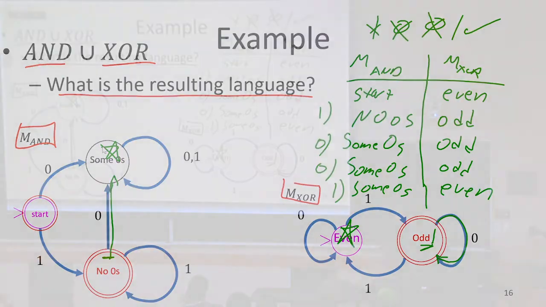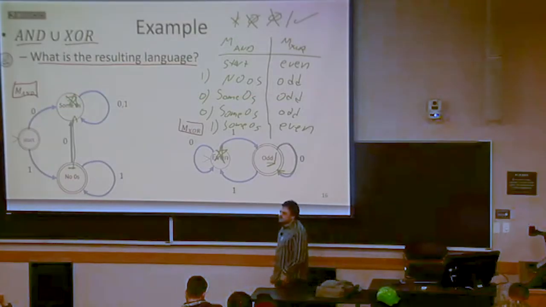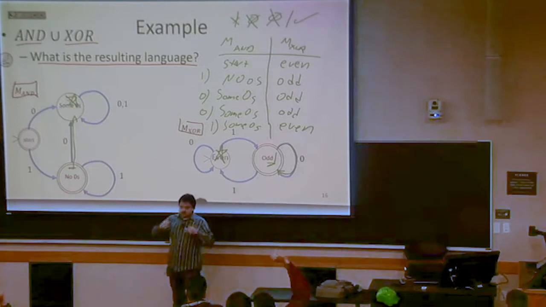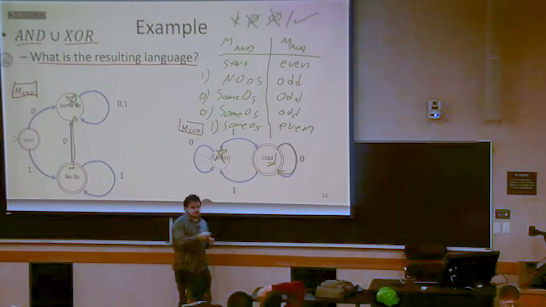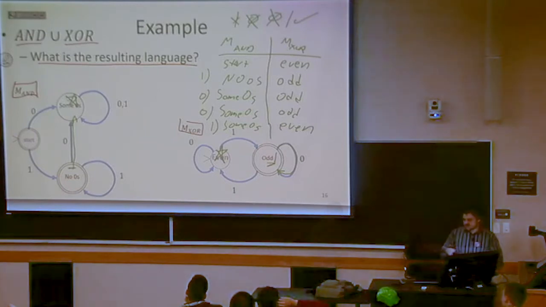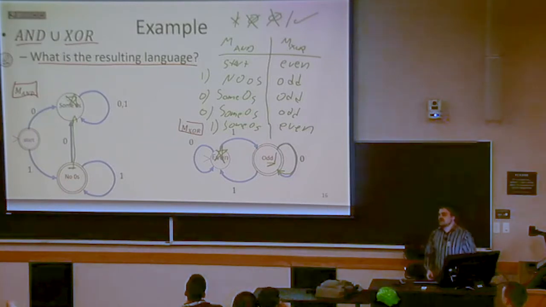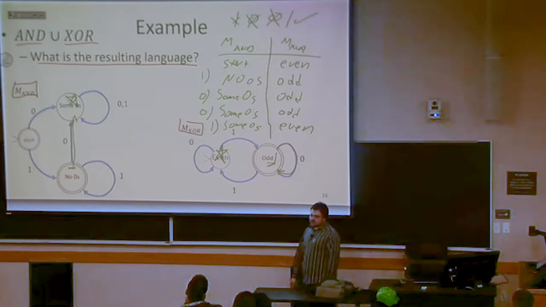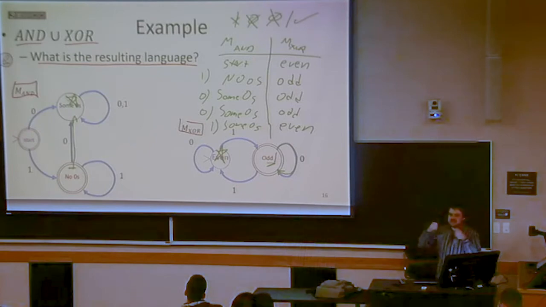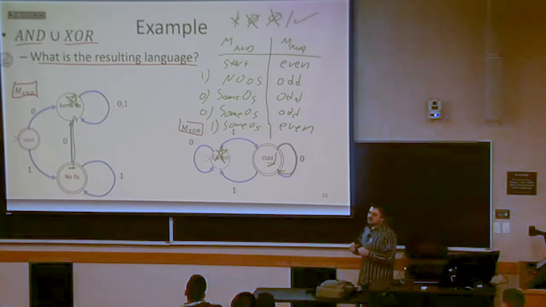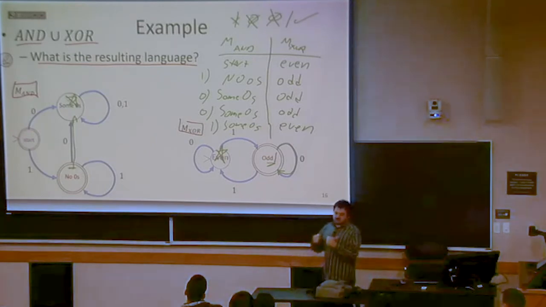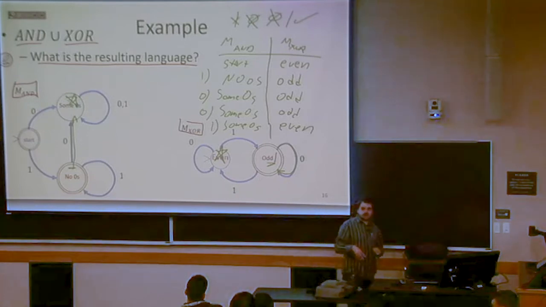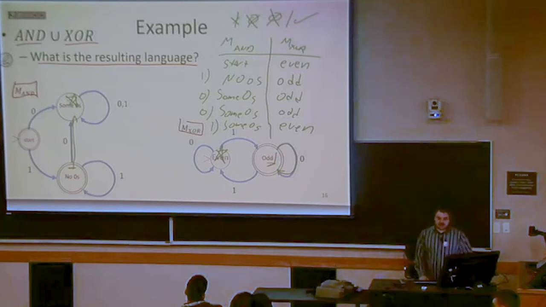So this is the behavior that we want this union machine to have. To be able to do what both machines are doing in lockstep on that same input. That's correct. If exactly 1 was in a final state, we'd want to return 1 here. If both of them were in final states, we'd also want to return 1. We want to take one input character at a time and transition in both machines in lockstep. That's what we're going to want this union machine to do. So we're going to build a union machine that's going to behave in that way.